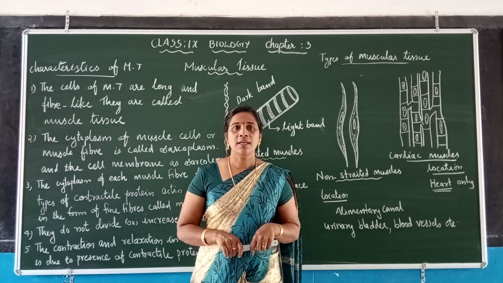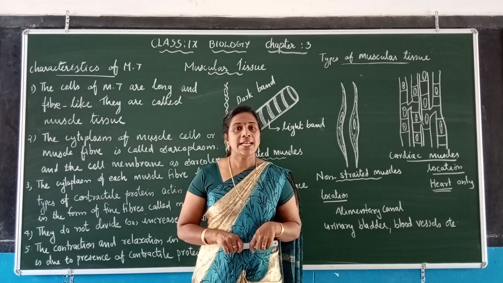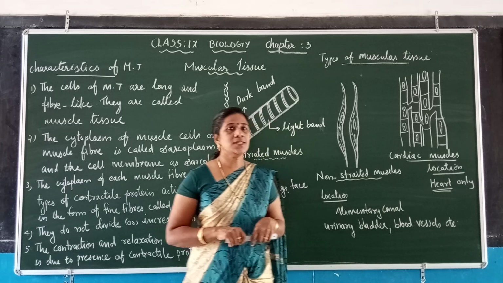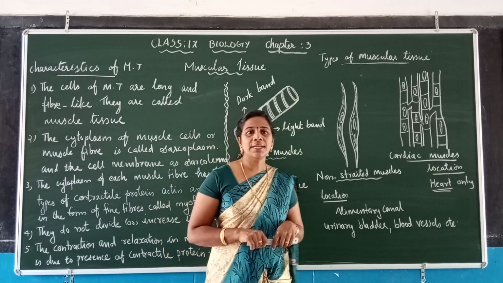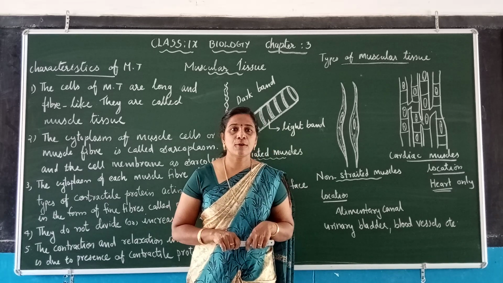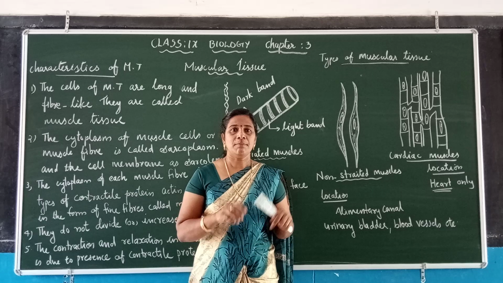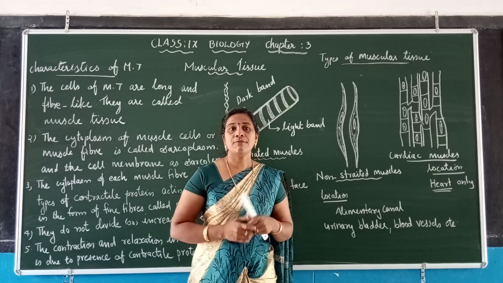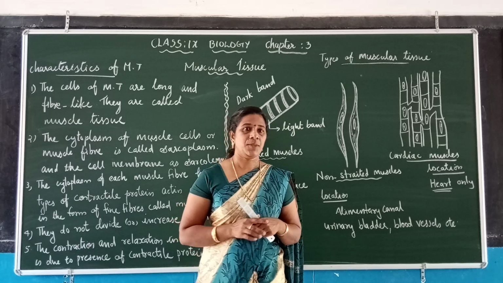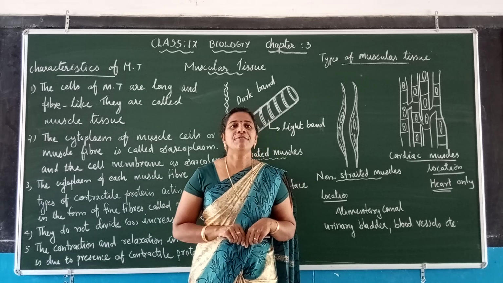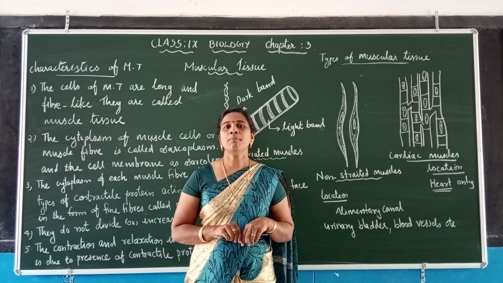The next point: they are also called skeletal muscles. They are called skeletal muscles because their muscle bundles are attached to the bones and are responsible for their movement. The skeletal muscles form nearly 50% of the entire body weight.